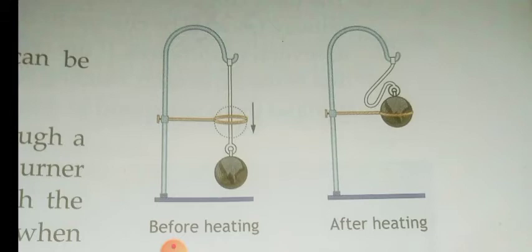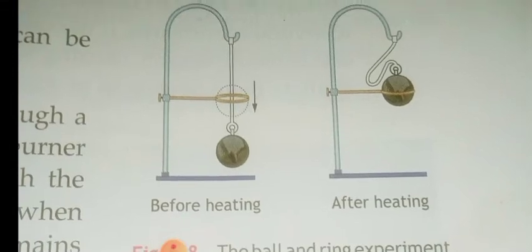The ball is an iron ball. At first it is able to go through the ring, but after heating the ball will not go through the ring. It is because the iron ball has expanded after heating. That is called thermal expansion. Thermal means this expansion takes place because of heat.